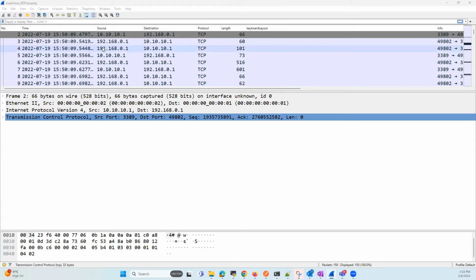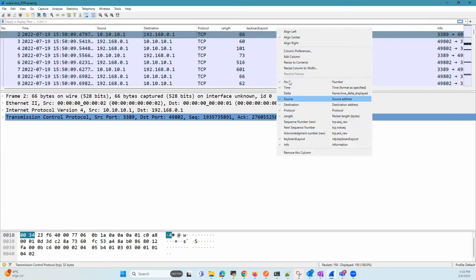This pcap was generated by Vectra Brain as part of a suspicious RDP detection with unusual keyboard layout seen on the network. Now, if you see here, I'm using the default profile, but I have added an extra column called keyboard layout. Let us see what field we are using to define this column.